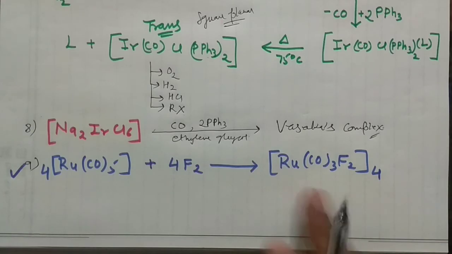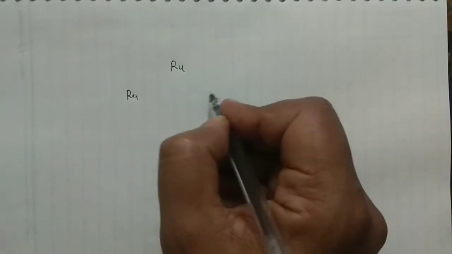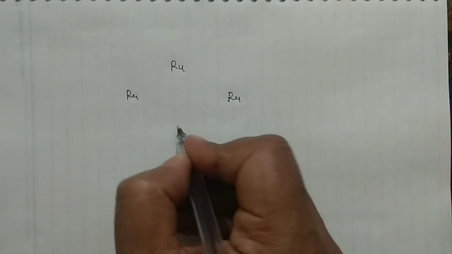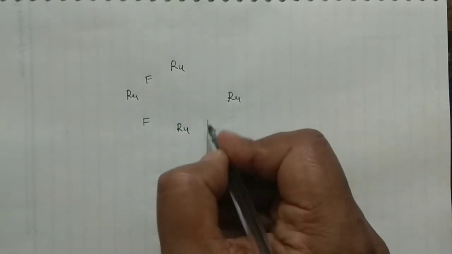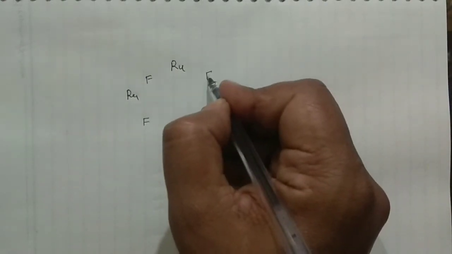Okay, so if you want to draw the structure of this one, how can we draw it? Say I'm writing here, put one ruthenium here and another ruthenium here and the next ruthenium here and the fourth ruthenium here. Okay, and in between the two rutheniums place one fluorine.